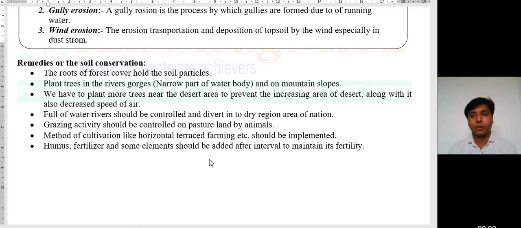Dear students, soil is one of the most important parts of our life. We are constructing residential areas on soil. We obtain minerals from the soil. We establish our factories on the soil, and also one of the most important activities, agriculture, we are also doing on the soil. So it is a very important part of our life, and we have to conserve soil from pollution, from erosion, and from other threats.